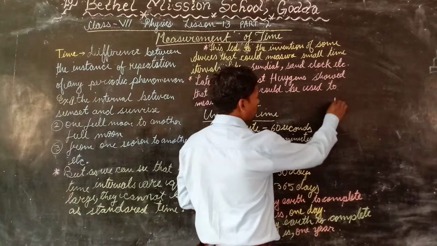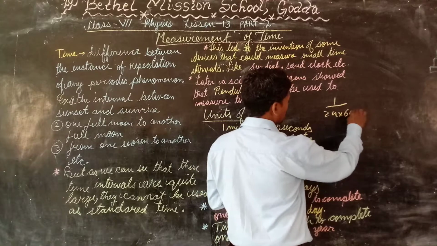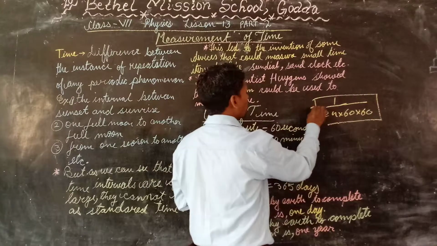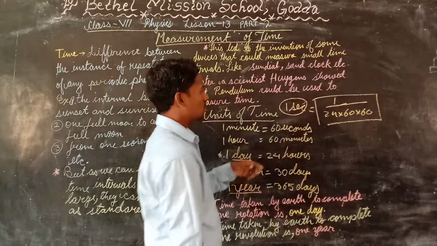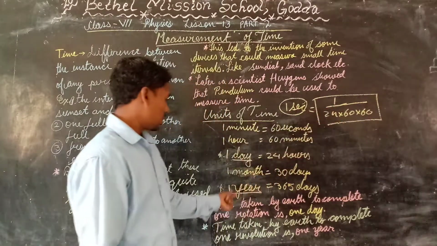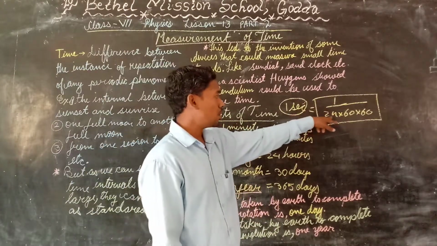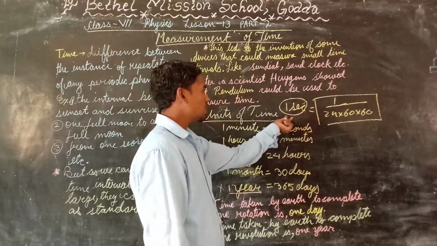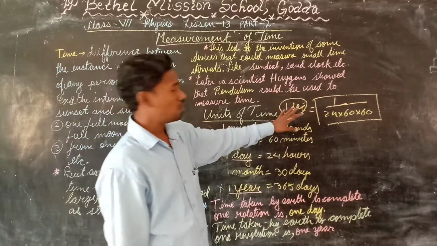This one rotation time has been divided into 24 into 60 into 60 times, and this is equal to 1 second. This 1 second equals 1 day. That means this one rotation, which is completed, is divided by 24 into 60 into 60. This is actually the measurement of 1 second.